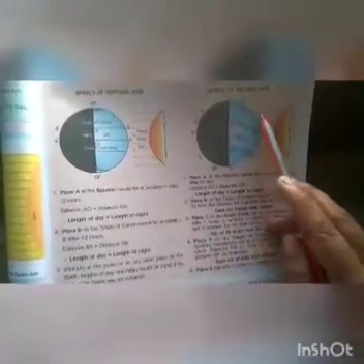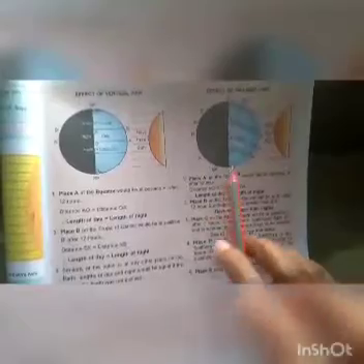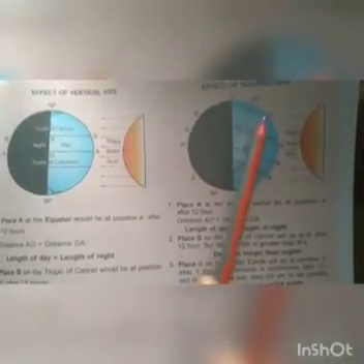Now place C. See place C here, on the Arctic Circle. So this is the Arctic Circle, and it will be at the position of C dash after 12 hours. So C remains in continuous light. In summer, the sun does not set for 6 months, right? As it is continuously exposed towards the sunlight.